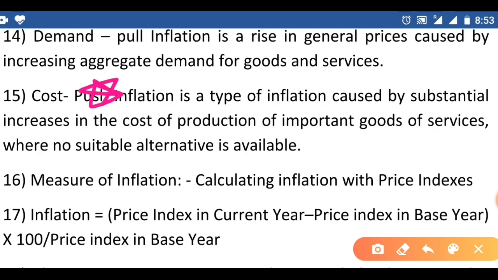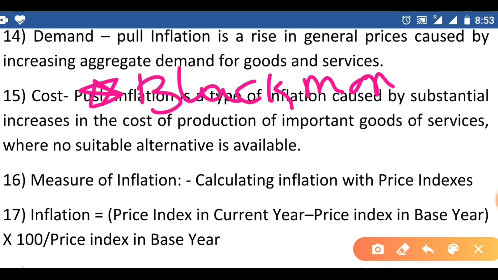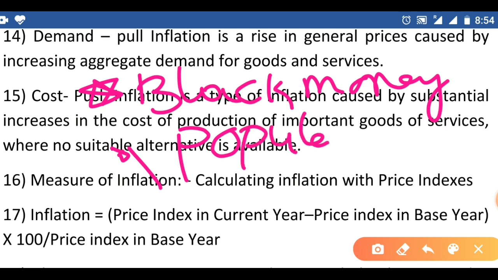Let's discuss the reasons that will increase the demand for goods and services. One is black money. If anybody has black money, they can demand more goods with this black money. Population: whenever the population is increasing, they can definitely demand more goods.